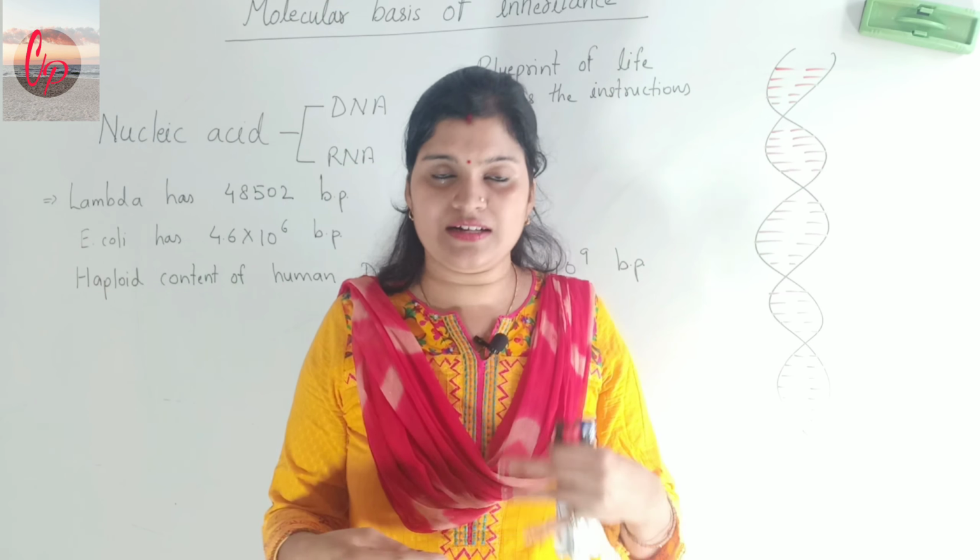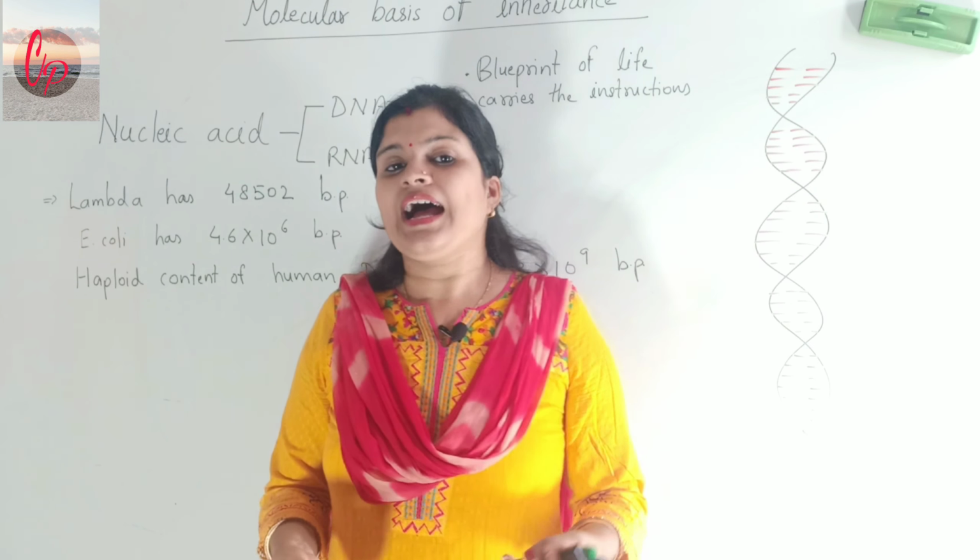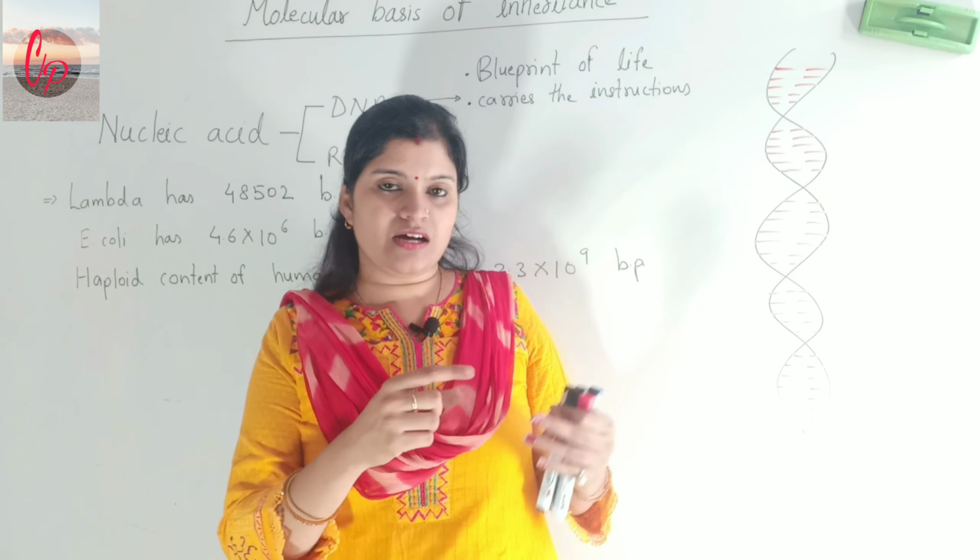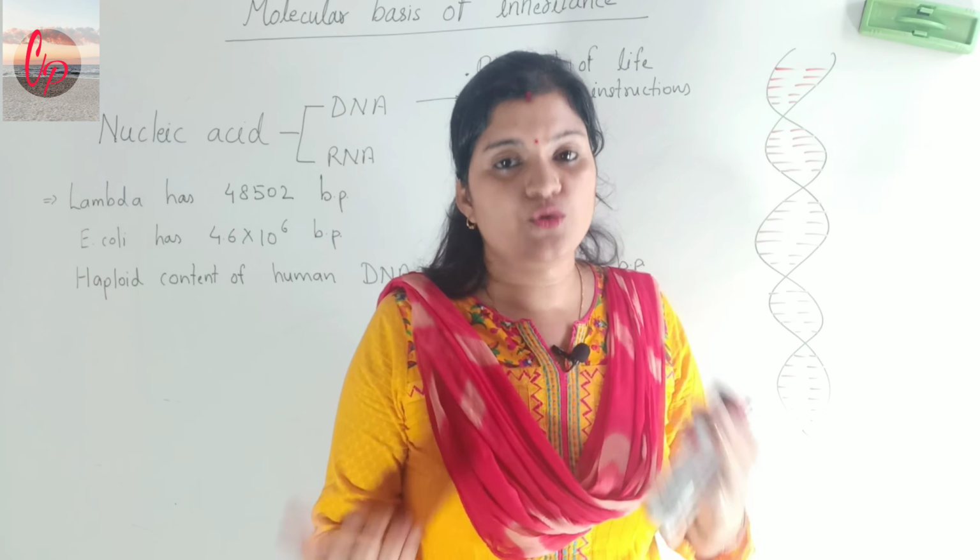That decides the length of the DNA, and this particular chain or length of DNA is very unique, the characteristic of the organism. My DNA will be totally different from your DNA.